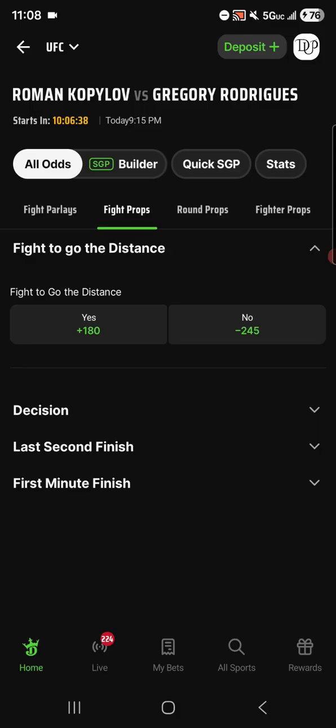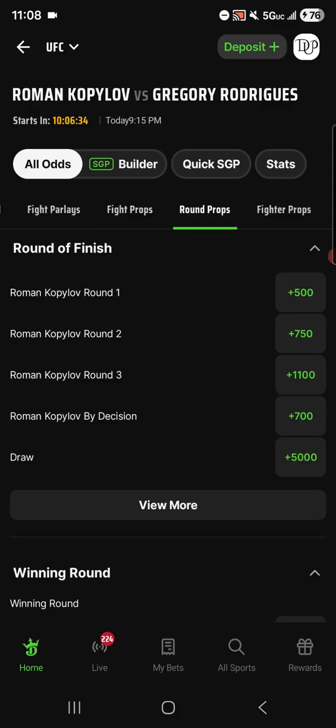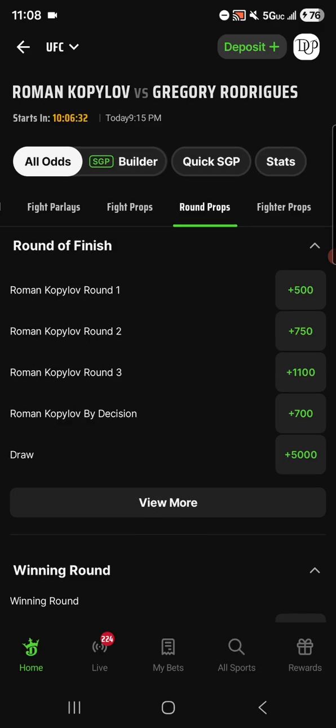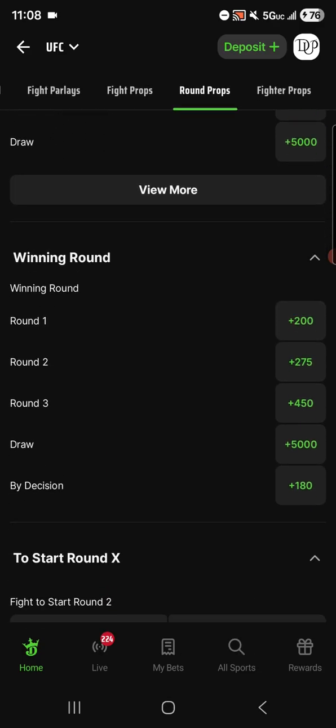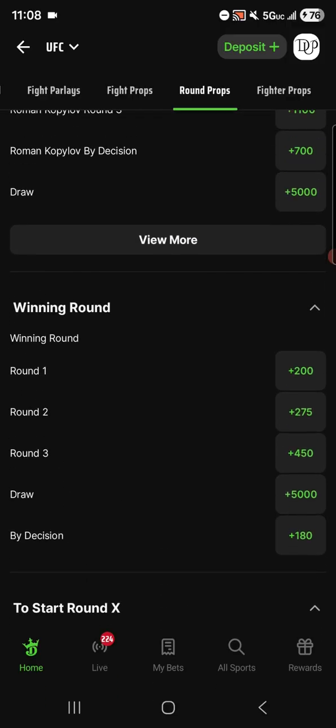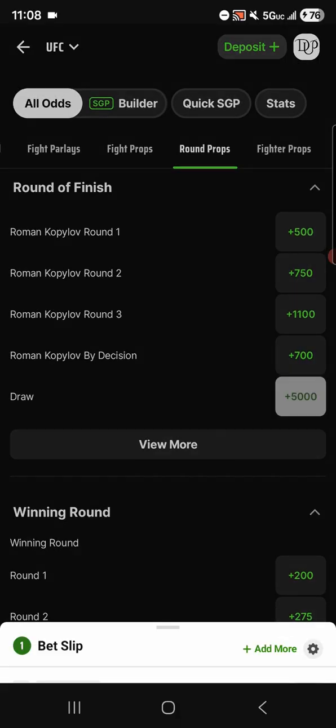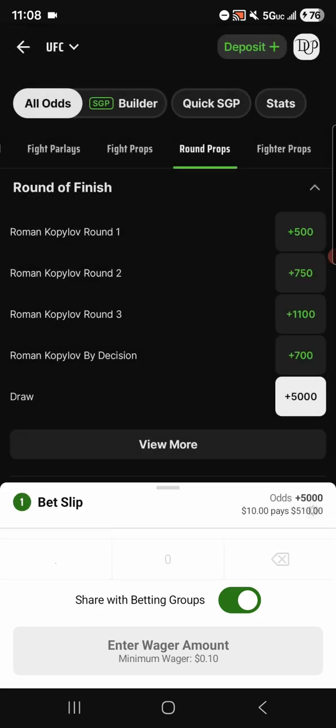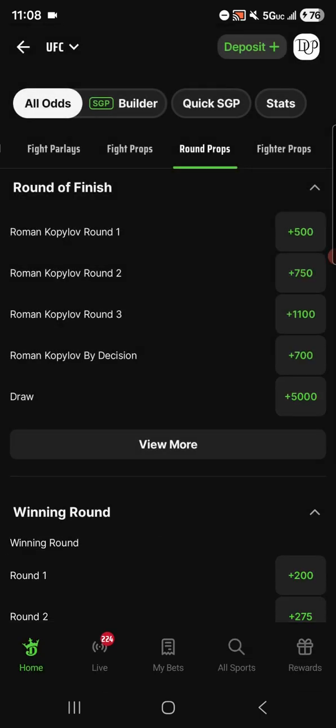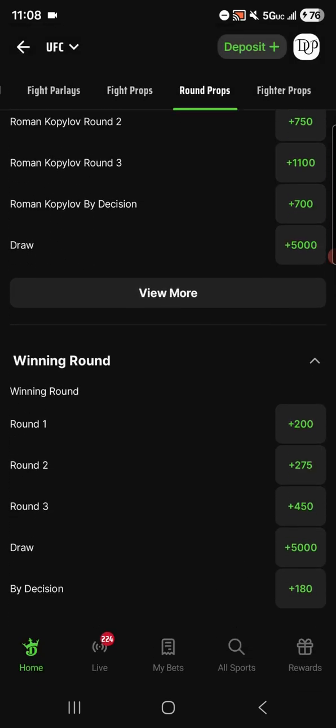I always encourage people to go through a lot of these tabs. You can find some really cool bets, really specific bets that have really big odds. Betting on somebody by decision, betting them by a specific round, even betting a draw for plus 5,000. Very, very extremely rare thing that happens, but it is possible, right?